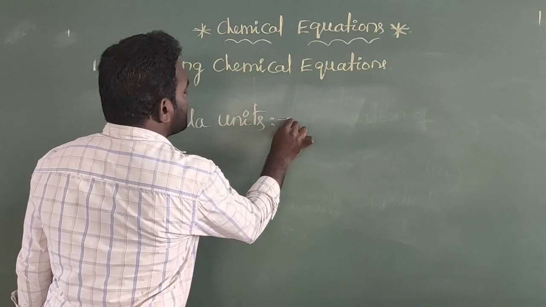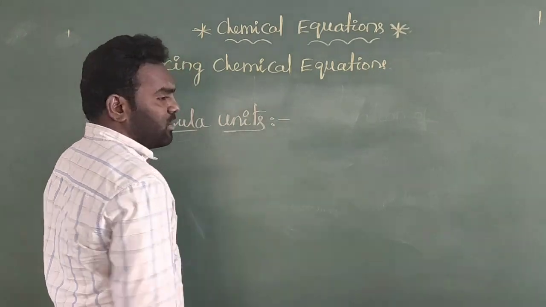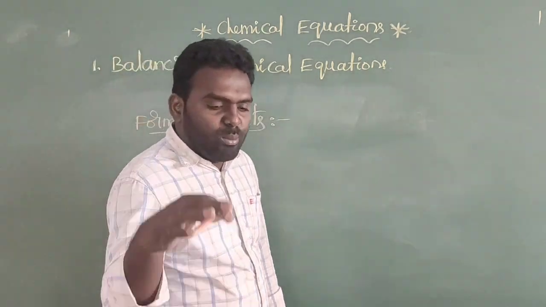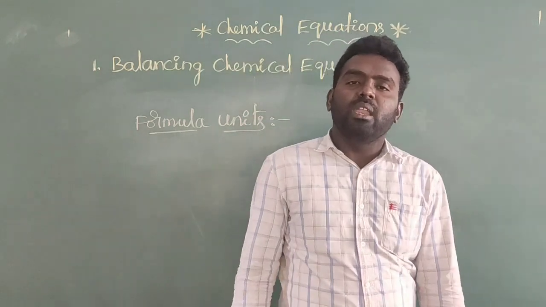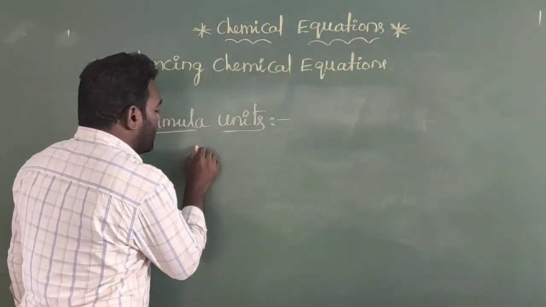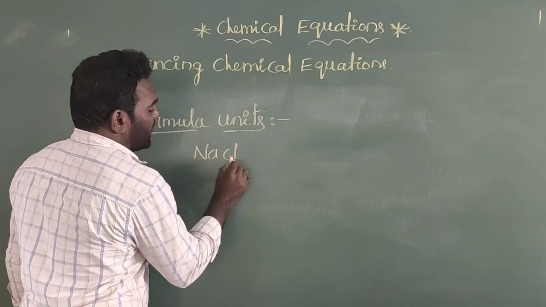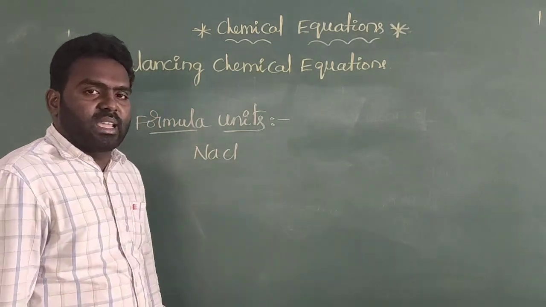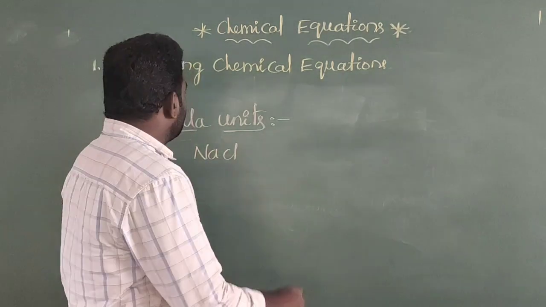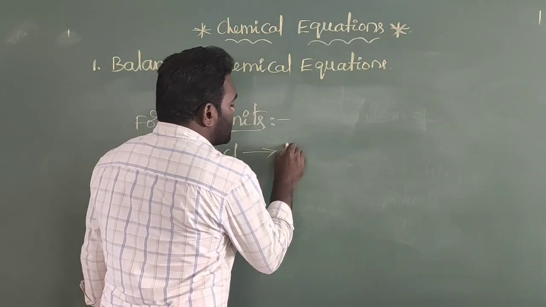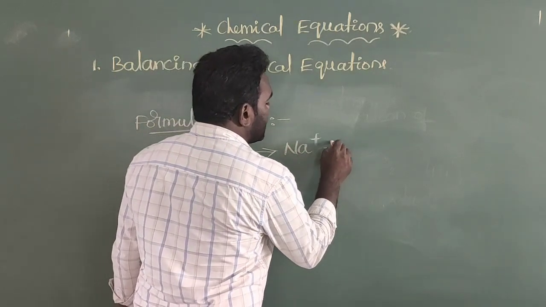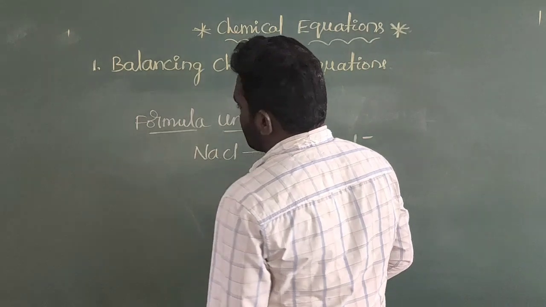Formula units means, if you are taking one formula, how many units that formula contains. Here I am giving one example based on formula units. Writing one formula, NaCl, sodium chloride, this sodium chloride contains 2 units, that is Na plus and Cl minus.